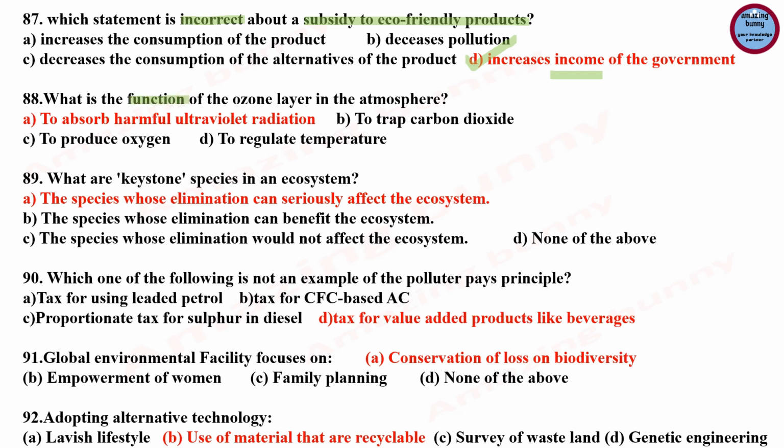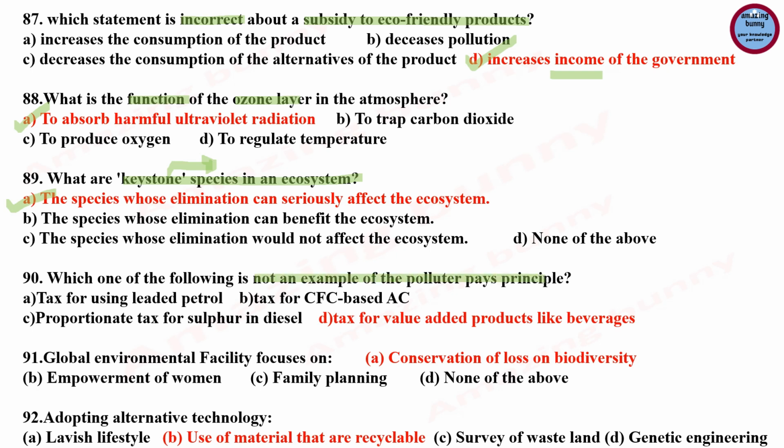Next question. What is the function of the ozone layer in the atmosphere? So the correct answer is to absorb harmful ultraviolet radiation. Next question. What are the keystone species in an ecosystem? The correct answer is option A, the species whose elimination can seriously affect the ecosystem. So the extinction occurs due to various human activities like deforestation, draining wetland, etc. And the elimination of some species can harm the ecosystem. Such species are called keystone species.